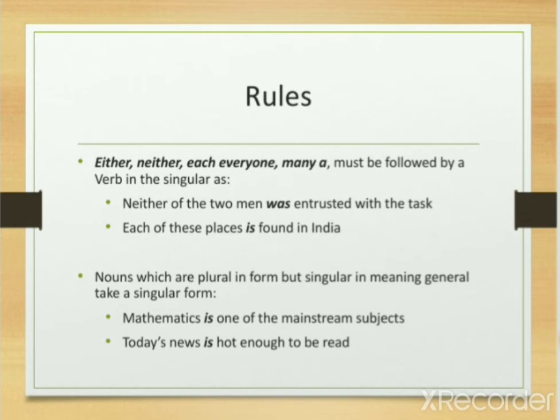Either, neither, each, everyone, many a. These words must be followed by a verb in the singular. For example, neither of the two men was entrusted with the task. Now look at this sentence. The word neither is used along with the subject as plural, two men. But we are talking about out of these two, none, no one was. So we are using the singular verb.